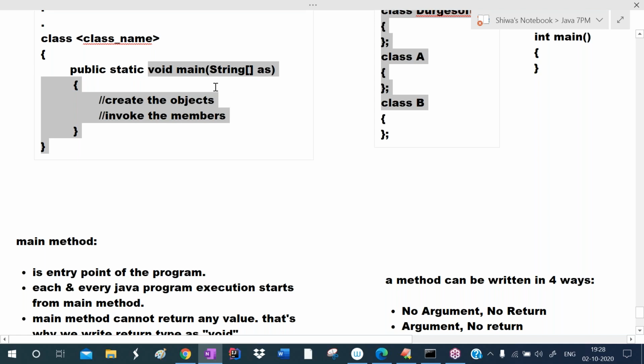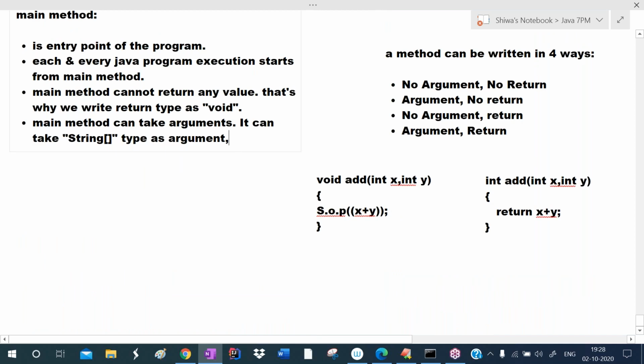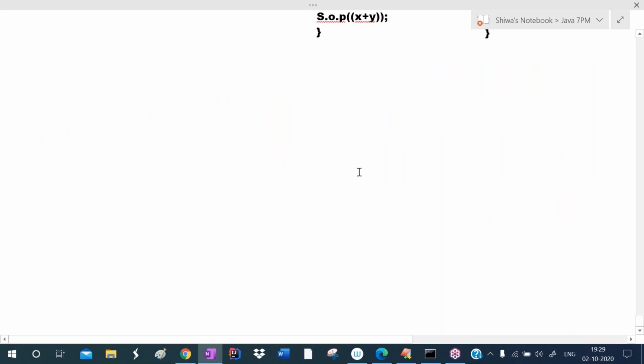So write void, and write string array. Then what about this public and static? The main method must be defined as public. Why? So generally, what is the meaning of public? Public means a public member can be accessed from anywhere. Okay, now let me explain. Try to understand. If you have C++ knowledge, you already know this point. Some may not have knowledge of C++, but try to understand.